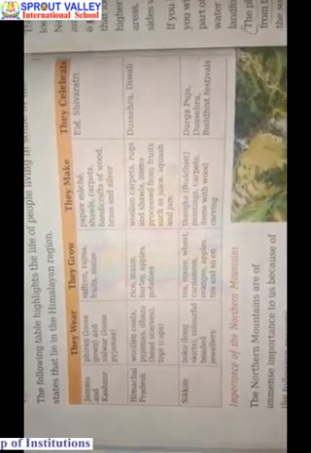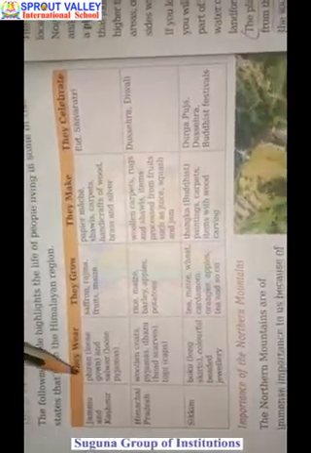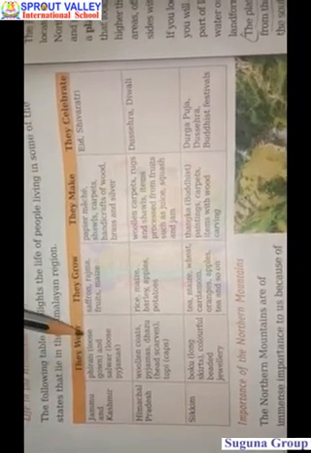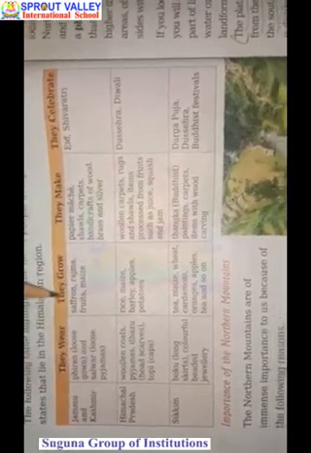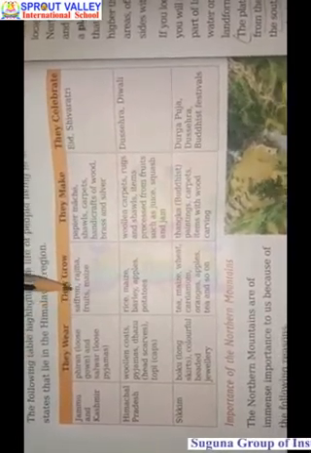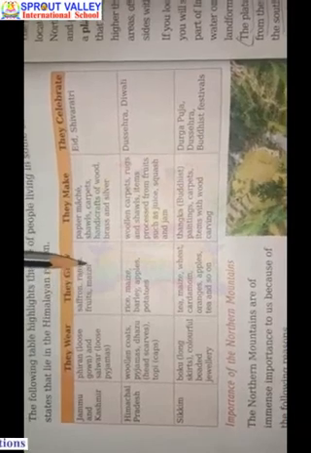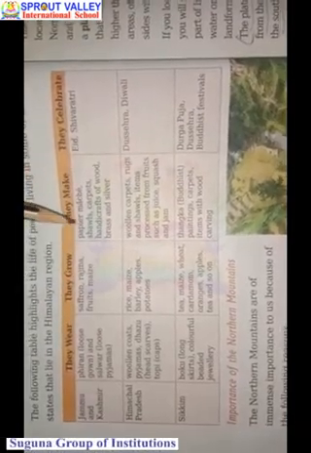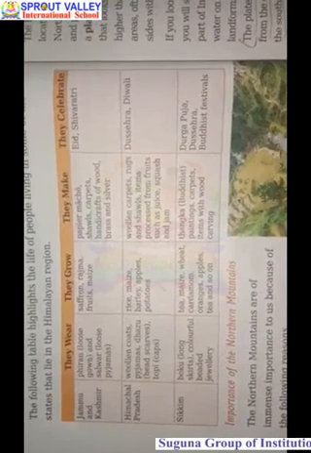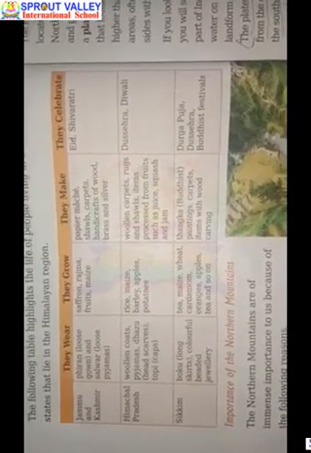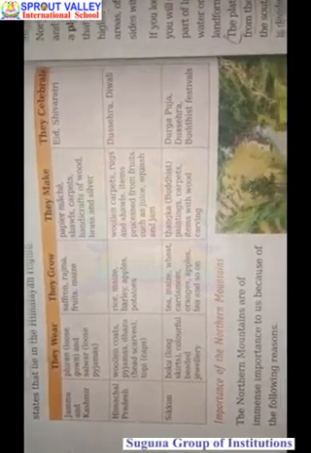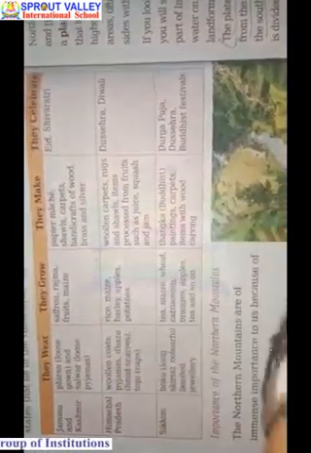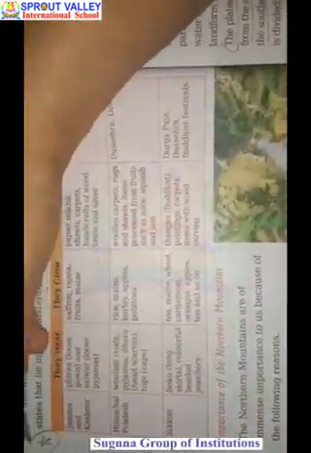Let me explain the first state, Jammu and Kashmir. They wear piran, a loose gown, and salwar, loose pajamas. What they grow: saffron, rajma, fruits, maize. What they make: shawls, carpets, handicrafts of wood, silver, etc. And the famous festivals are Eid and Shivratri. Same with Himachal Pradesh and Sikkim. Please have a look at this, the table is very important. Please learn this.